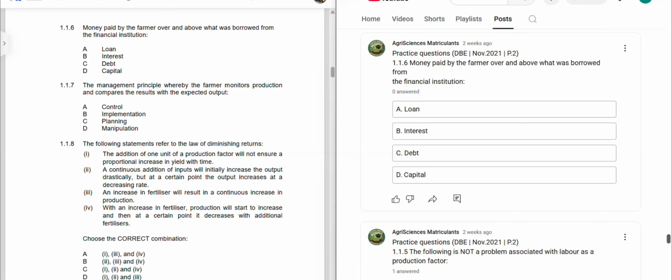We know the financial institution can be banks or other loan providers, and for you to repay that amount, you will need to pay the principal portion and the interest portion.